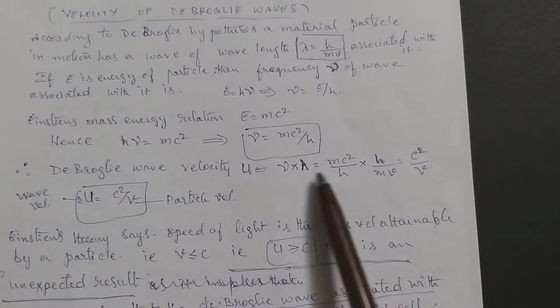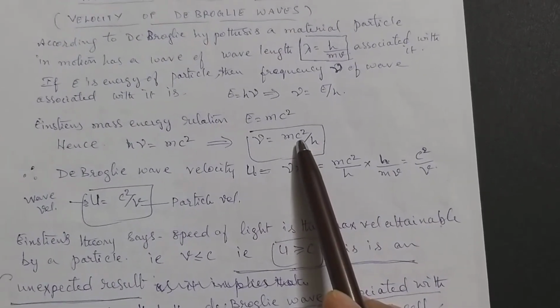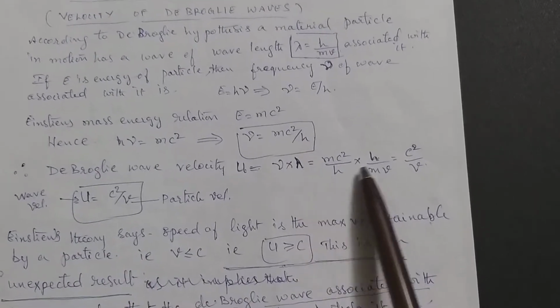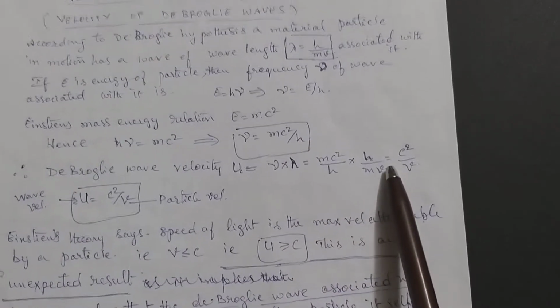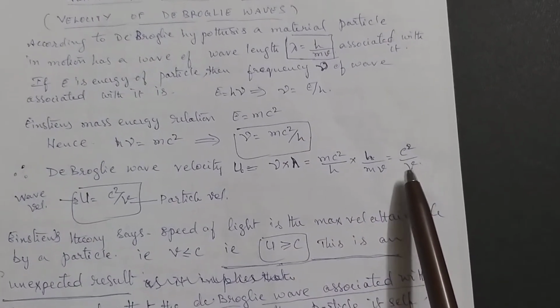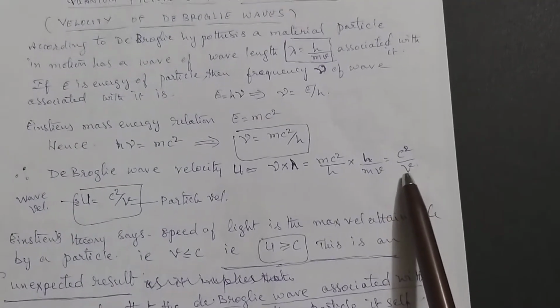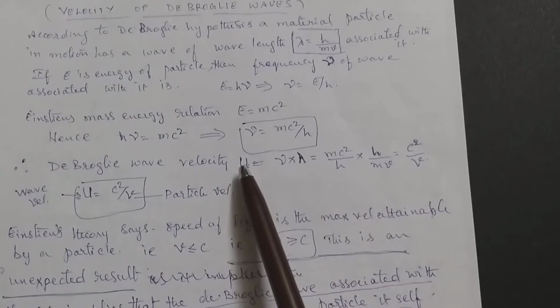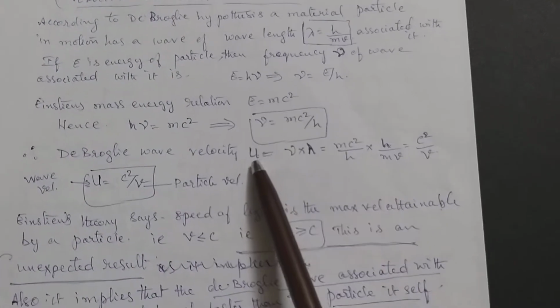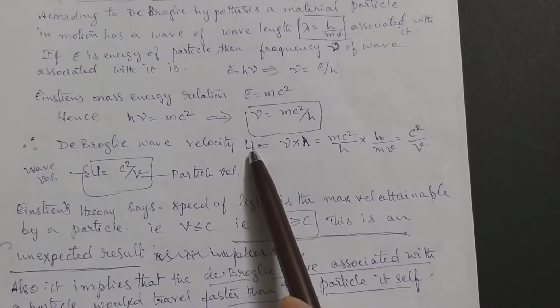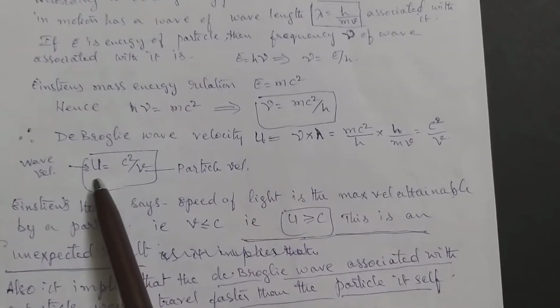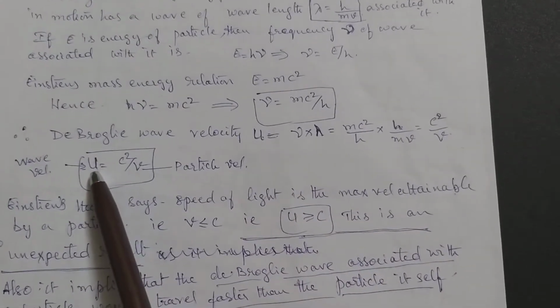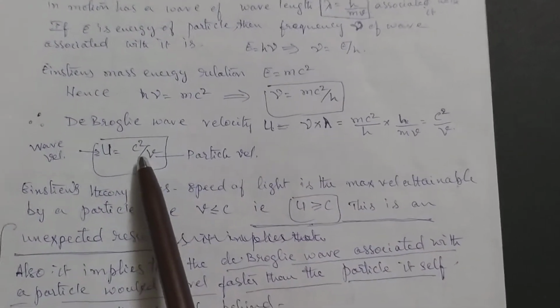Instead of nu you can write mc square by h, and instead of lambda you can write h by mv. This is equal to c square by v. Here v is the velocity of the particle, and u is the velocity of the wave associated with the particle. So the wave velocity is c square by v, where c is the velocity of light.